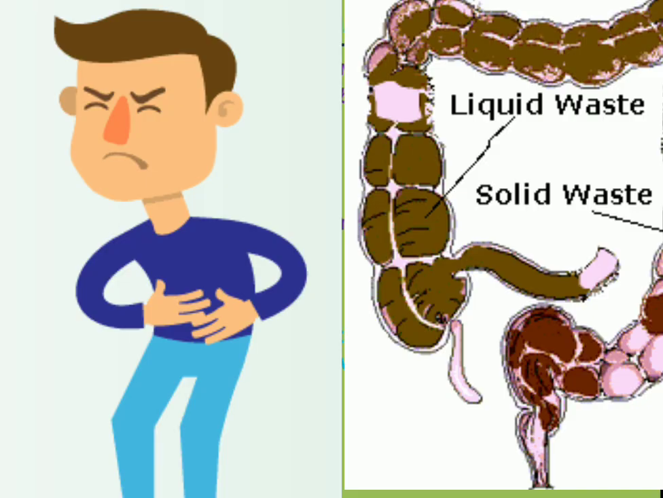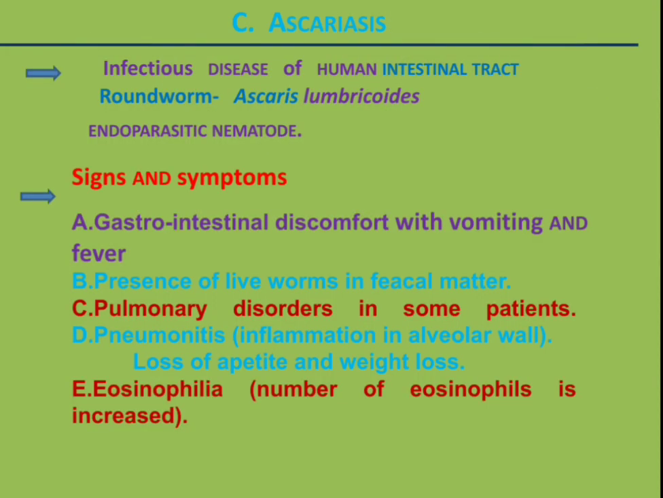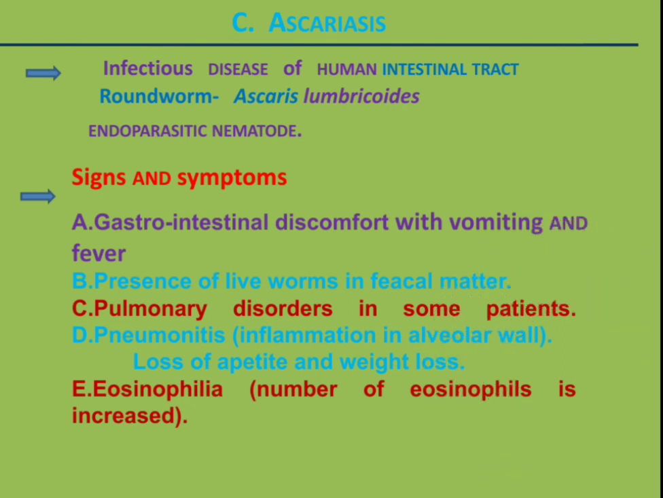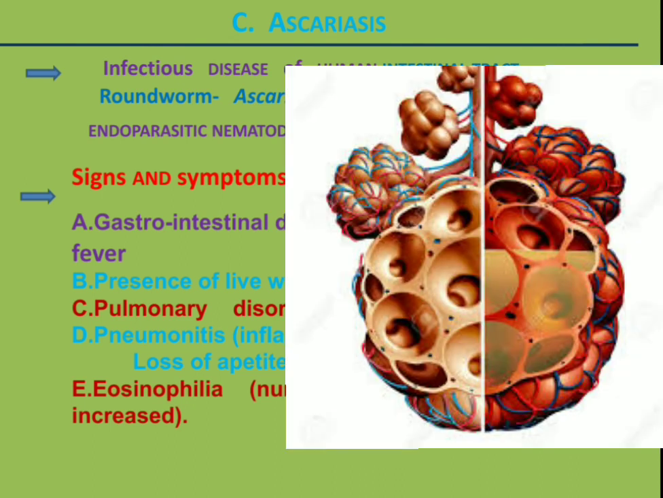Gastrointestinal discomfort accompanied with vomiting and fever. The second symptom is the presence of live worms in the fecal matter. The third symptom or sign is pulmonary disorders occurring in some patients, and pneumonitis, that is inflammation in the alveolar wall. This is in extreme cases.